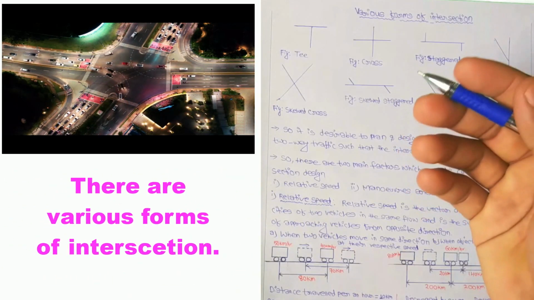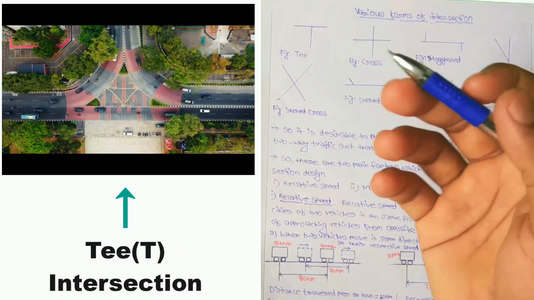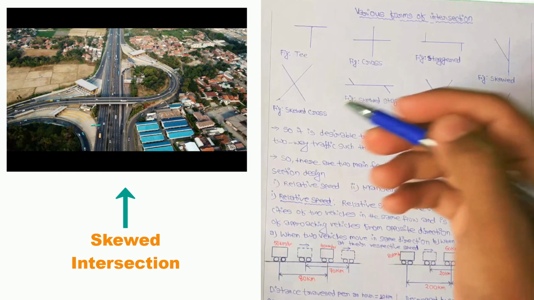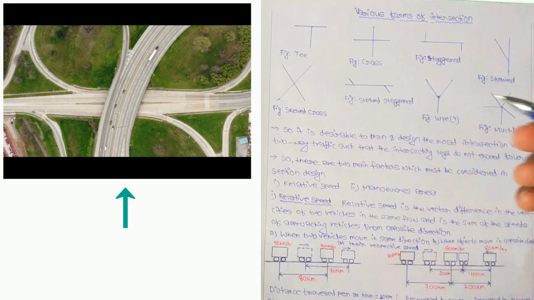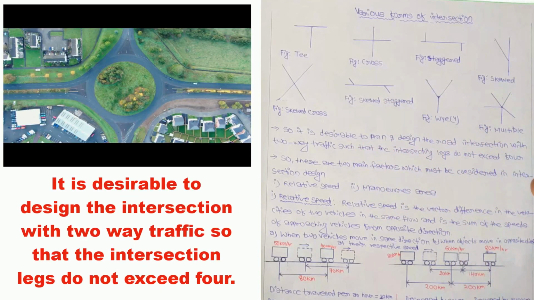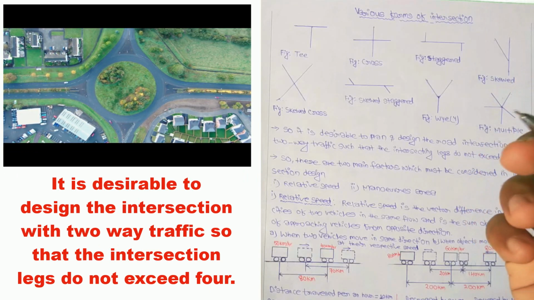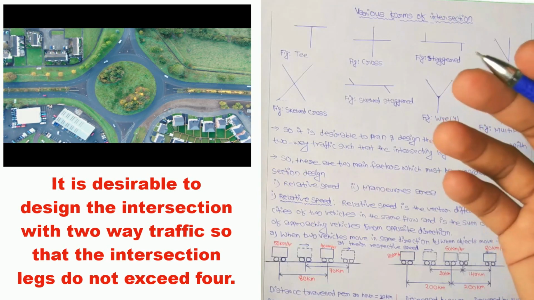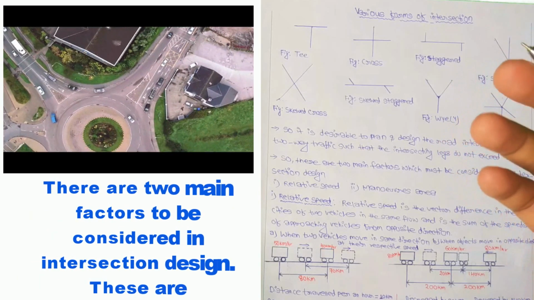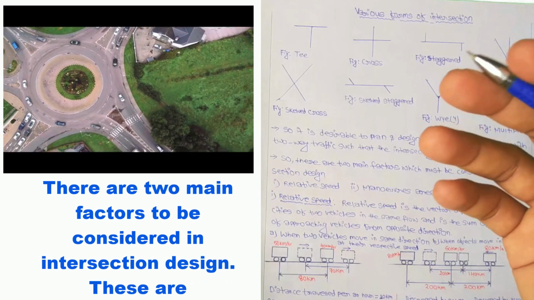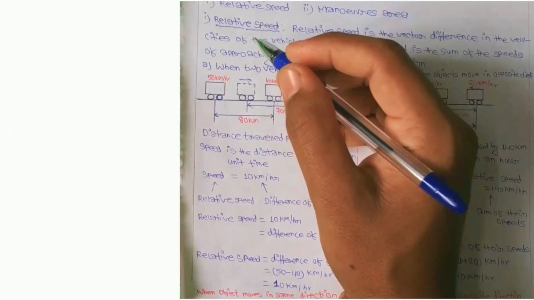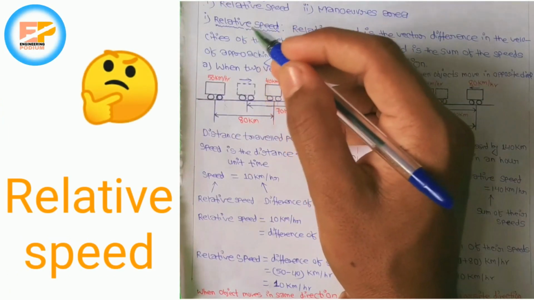There are various forms of intersection like T intersection, cross, staggered, skewed cross, skewed staggered, Y, and multiple. So it is desirable to plan and design the road intersection with two-way traffic such that the intersecting legs do not exceed 4. There are two main factors which must be considered in the intersection design, that is relative speed and maneuver area. So let's discuss relative speed first.